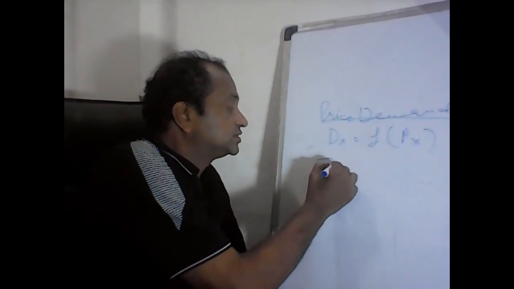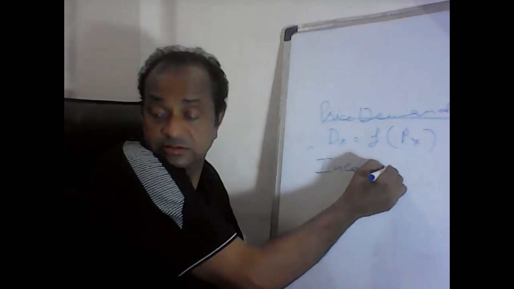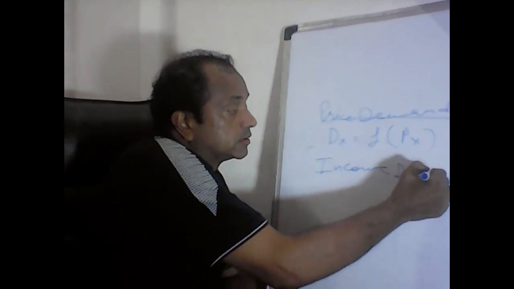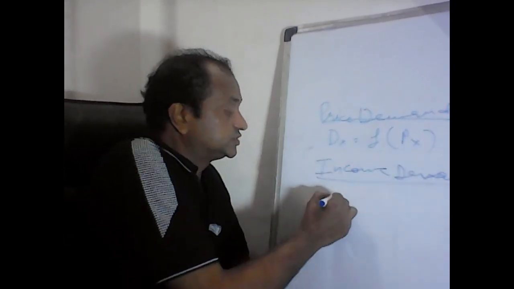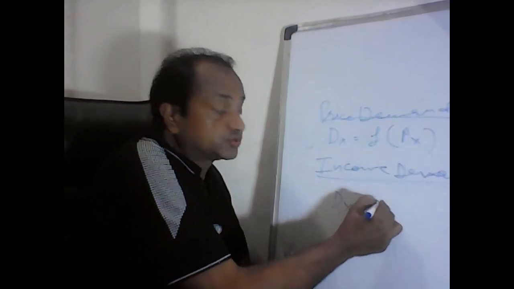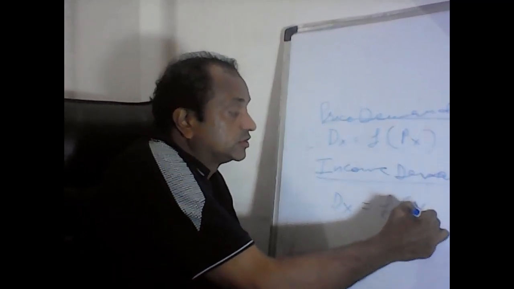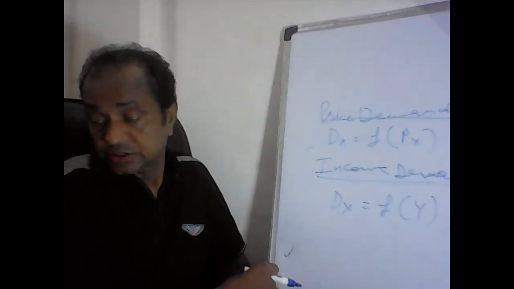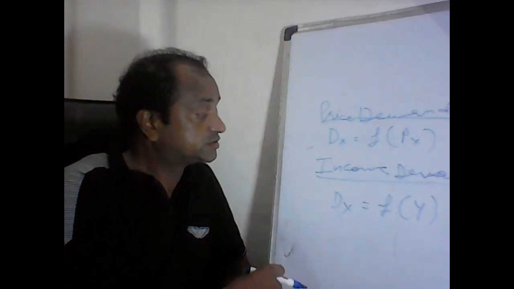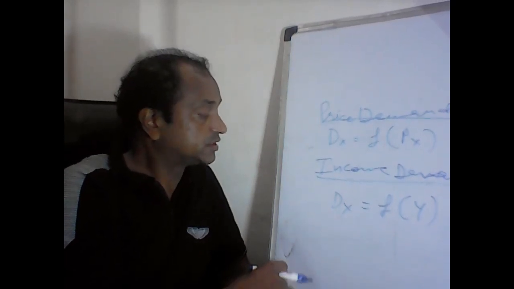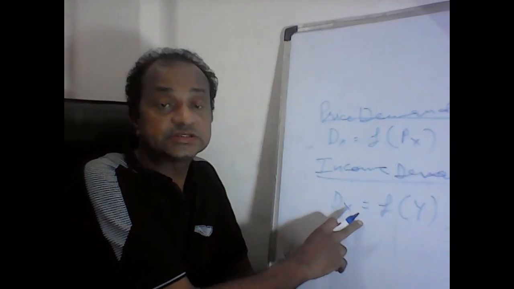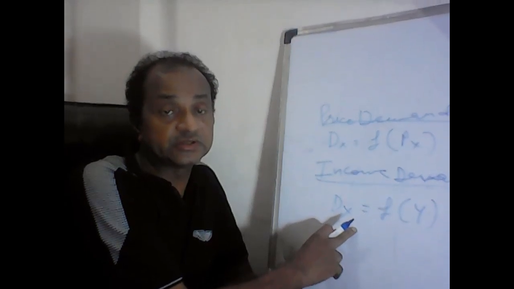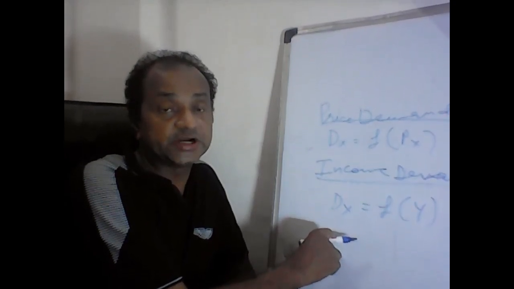Simultaneously, the next one is income demand, which is demand for X equals a function of the total income of the consumer. It is a direct function of demand. Likewise, when the income increases, quantity demanded also increases, whereas when the income of the consumer decreases, the quantity demanded decreases.